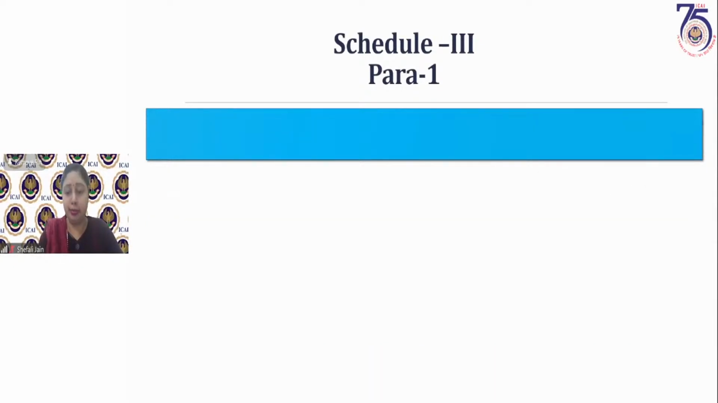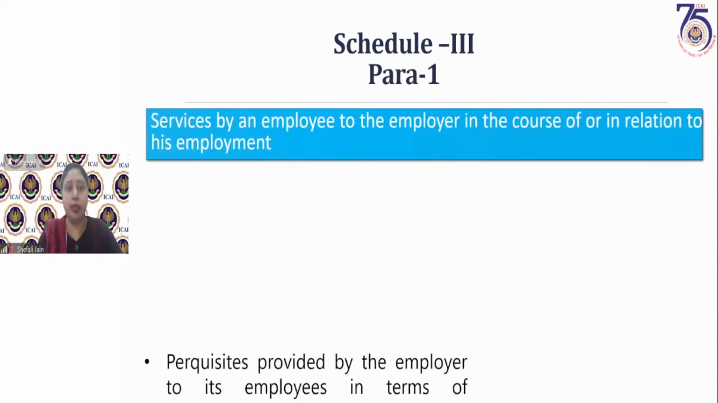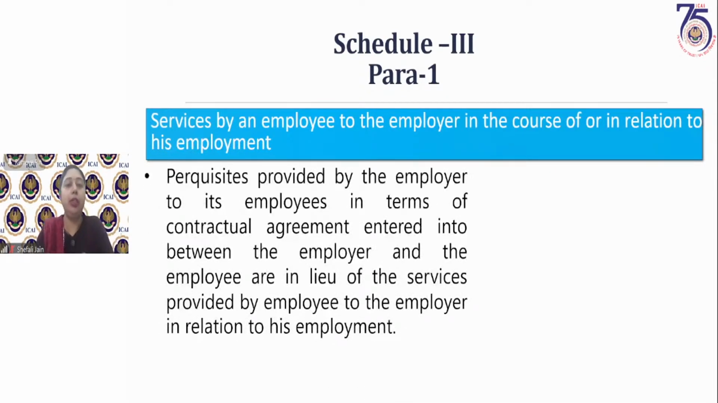Let us see another example. This we discussed at the time of Schedule 1 also. Once again, we are discussing it. Perquisites provided by employer to its employees in terms of the contractual agreement entered into by the employer and employee are in lieu of services provided by employee to employer in relation to his employment. So these perquisites will also not be considered as supply. For example, the employer is providing commutation service to its employees. But why is it providing these commutation services? Because it is mentioned in his appointment contract.